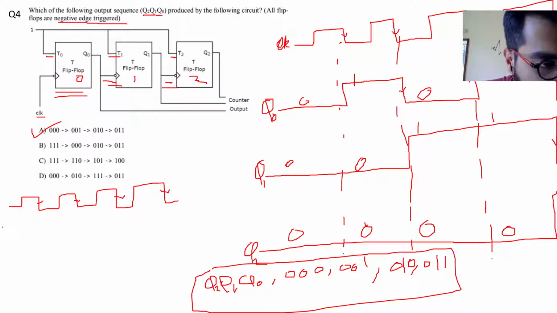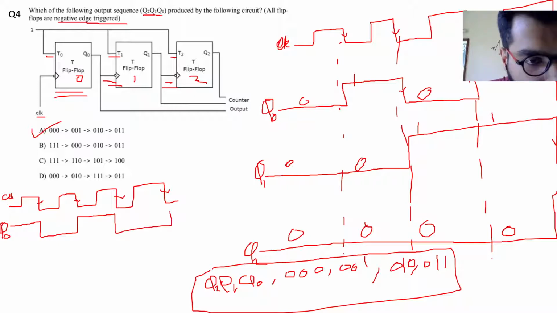This is the clock, and this is Q0. If it was 1, it will go to 0 here, then to 1 here, then to 0 here, and then to 1 here. These are the negative edges for this. Then Q1, if it was 1 initially, will go to 0 here, then to 1 here, and then to this.